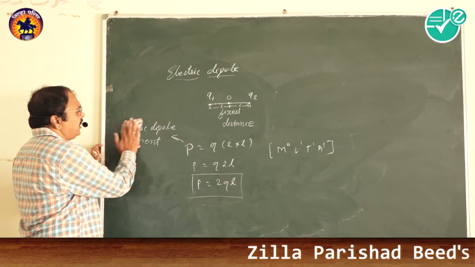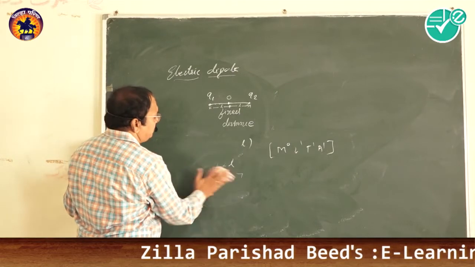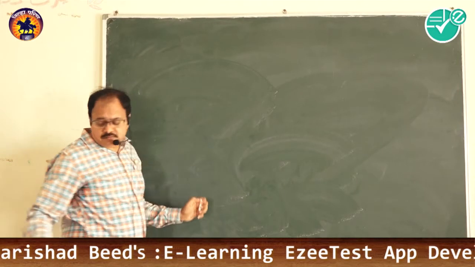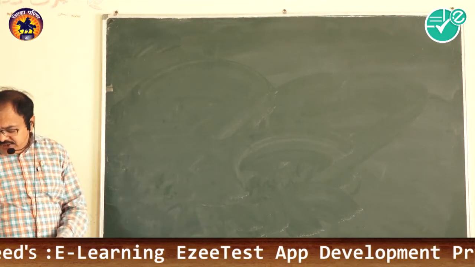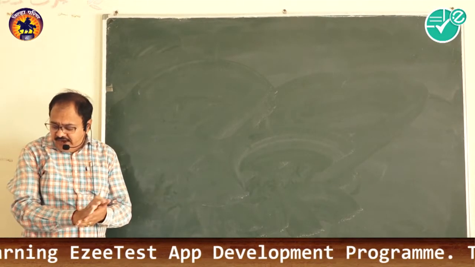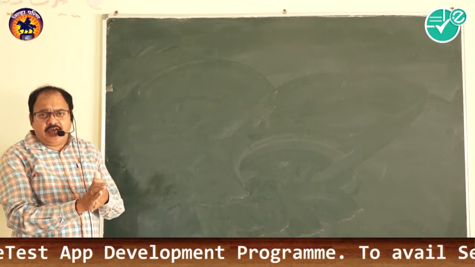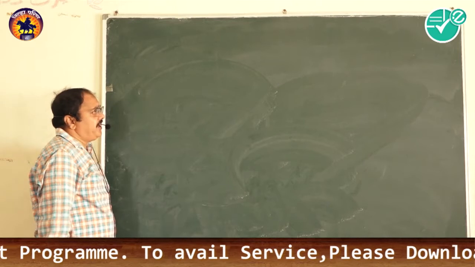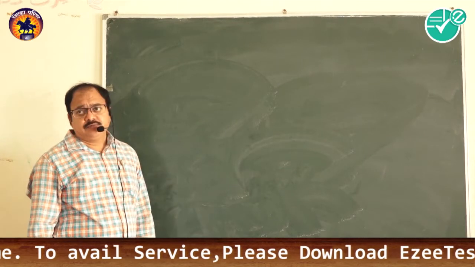Now we have to calculate the electric field intensity due to an electric dipole on its axial line. The question arises: what exactly is the axial line?